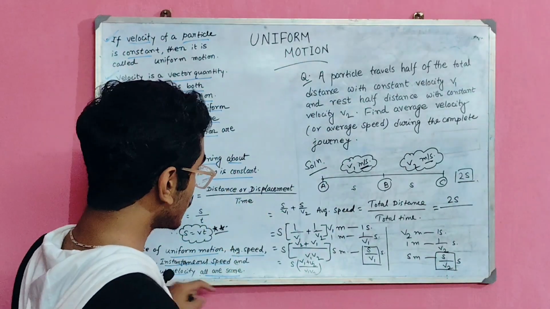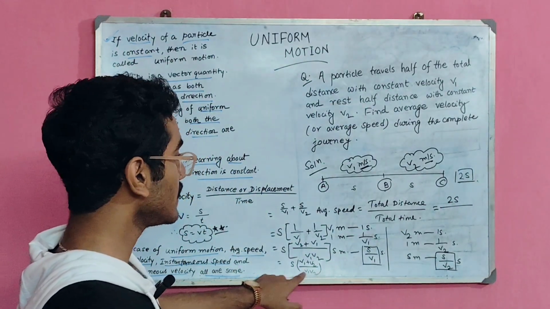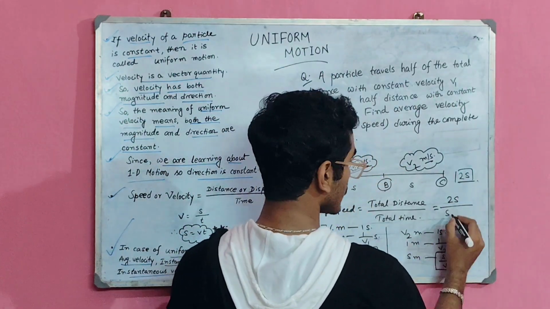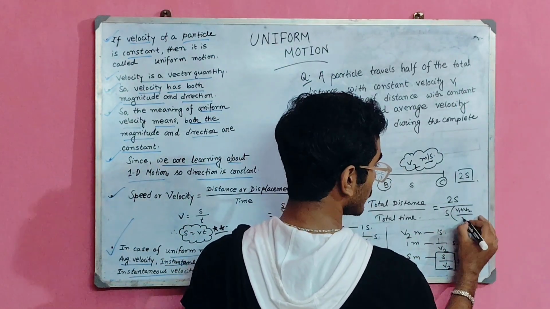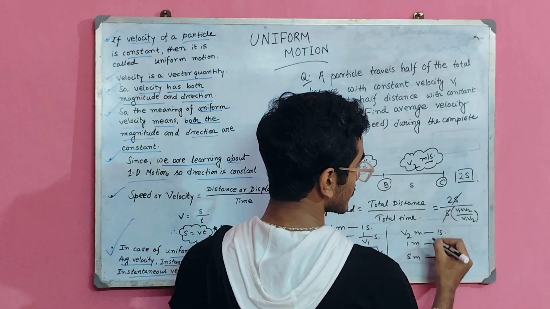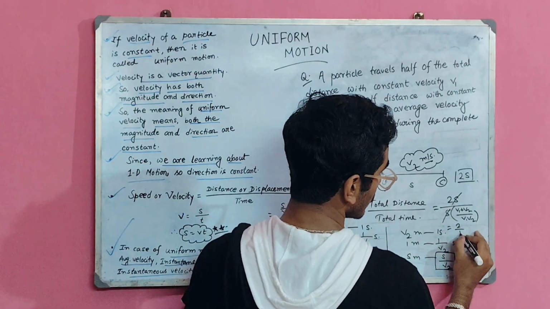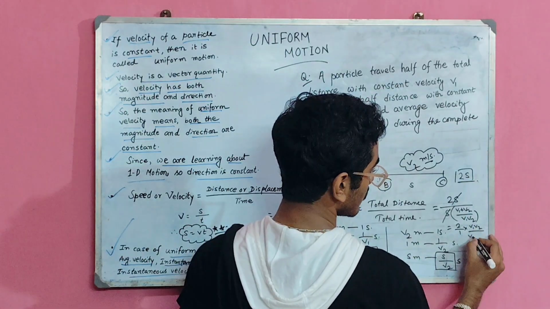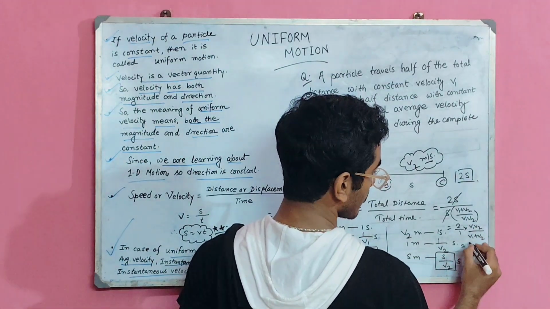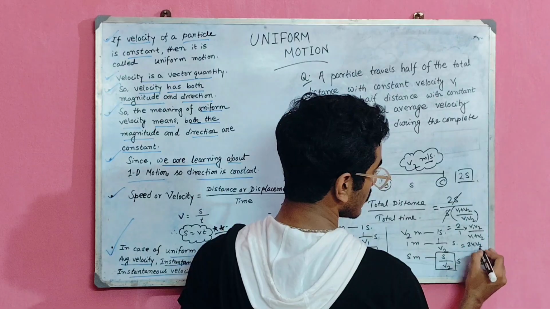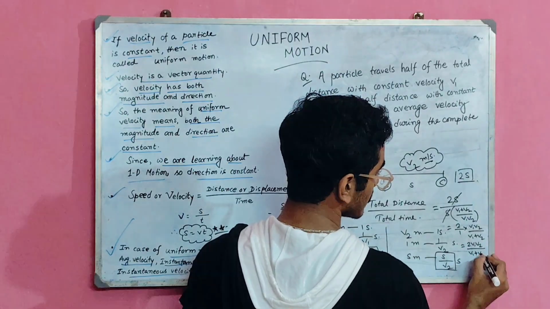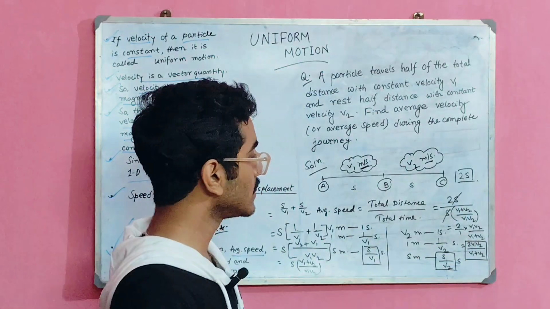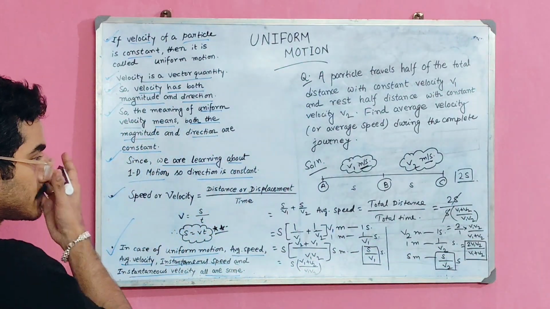Put this total time in this place: 2s divided by s v1 plus v2 by v1 v2. So s cancels, and it will be 2 by 1 into v1 v2 by v1 plus v2. So it will be 2 v1 v2 divided by v1 plus v2.